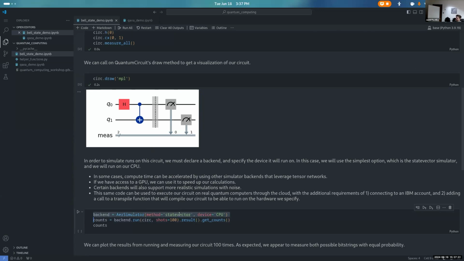State vector simulator is the brute force method of actually calculating the 2 to the n state space at every step. So it's going to be exponentially expensive. There's an overhead to simulating this. We can only really do this up to around 30 qubits on a laptop. And as another note, Qiskit does support GPU acceleration, so if we had a GPU, we'd use that. Certain backends will also support more realistic simulations with noise.